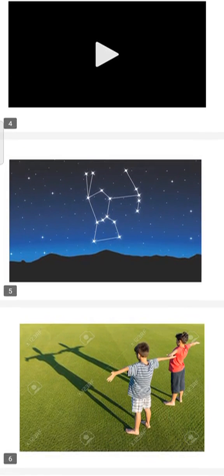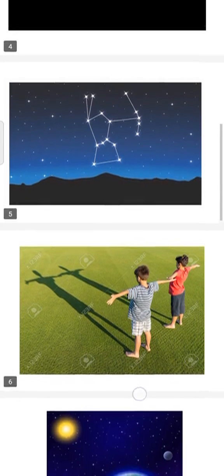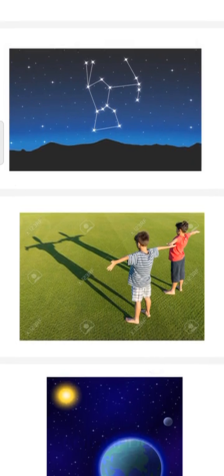Okay, who can tell me the meaning of constellation? Do you remember constellations? A group of stars that form an imaginary shape, like in this picture. Do you remember Orion the hunter? Can you see a real hunter in the sky? No, the stars formed the shape of the hunter in the sky. So what do we call this when the stars form an imaginary shape in the sky? Constellation, okay?